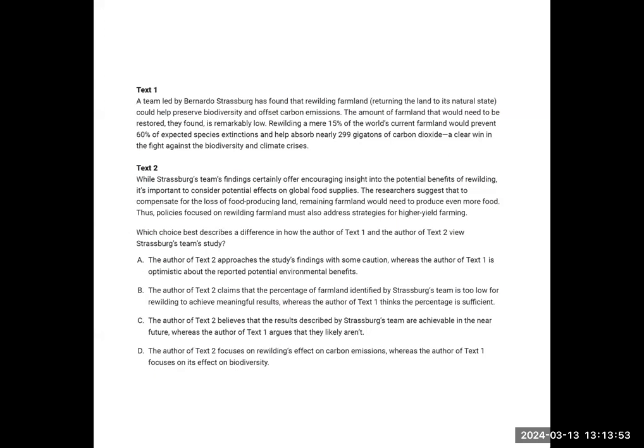of a passage with multiple texts. Step 1 on a multiple text passage is to read the prompt. And the prompt is asking us for a difference in how the two texts are viewing the study that they're both talking about.